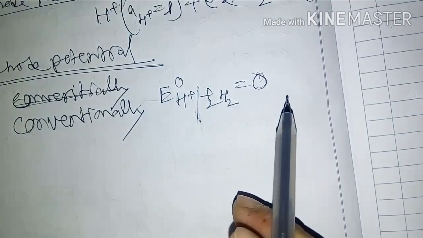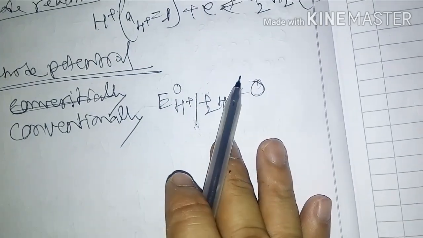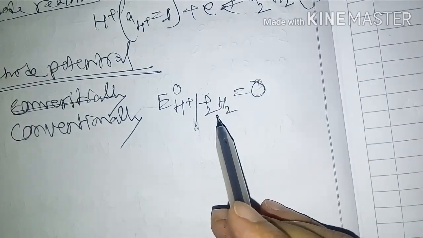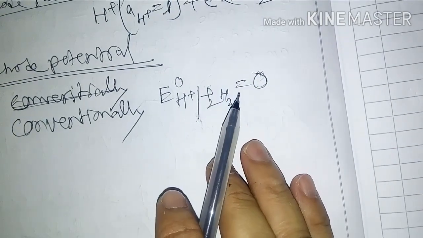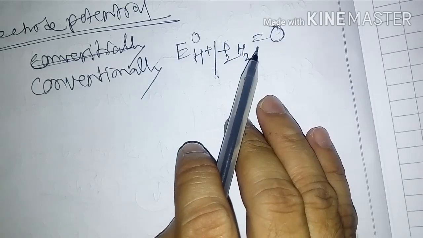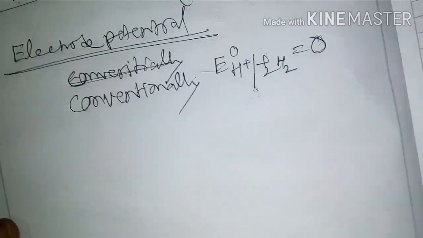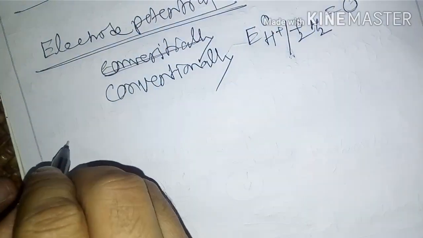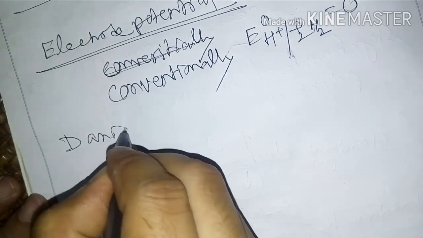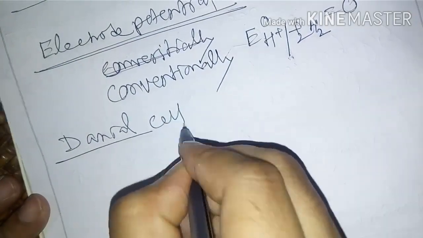Understood this one? Okay, now this second part, now I will start. This one is the Daniell cell. Okay, this part is the Daniell cell. Understood? Daniell cell.